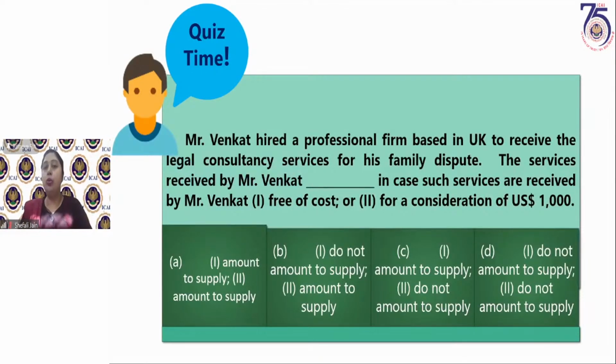I hope those of you who had answered that it is not a supply are now clear that it doesn't matter whether it is in course or furtherance of business, or whether it is received from a related person, because consideration is there. The moment consideration comes into the picture, these issues of whether he is related or not, or whether it is in course or furtherance of business, become irrelevant. I hope Manoj, Sushil, it is now clear to you. Hemlata has answered correctly, and Bhavika, Krunal, all of you are correct. Manoj, now it's clear to you.